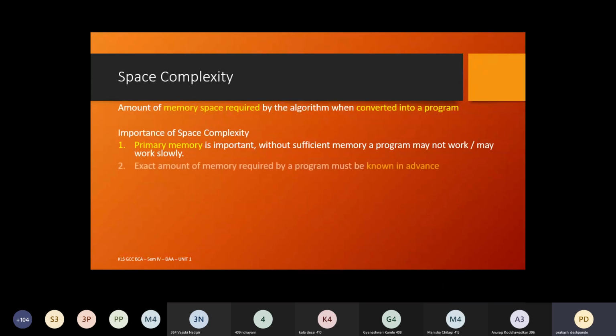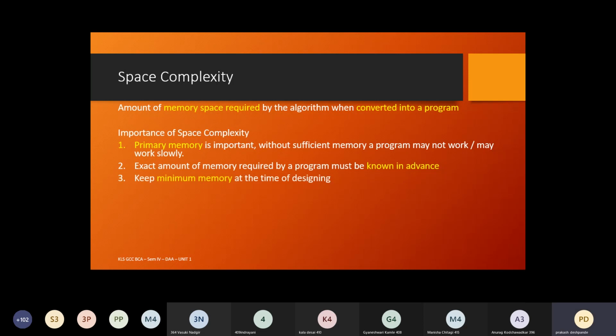That is one thing. The second is that before we convert that particular algorithm into a program, the designer should know, or predict, how much space is required when this algorithm is converted into a program. That amount of space should be known in advance.